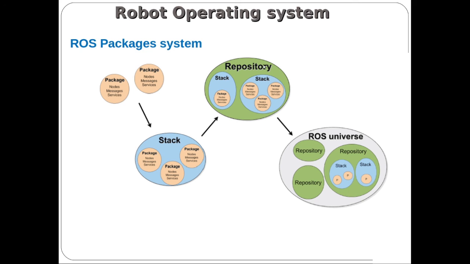It may be that a stack has a single package, or a stack has multiple packages. Whatever workspace we are using, the entire workspace is stored in a common repository, so everyone can access it.